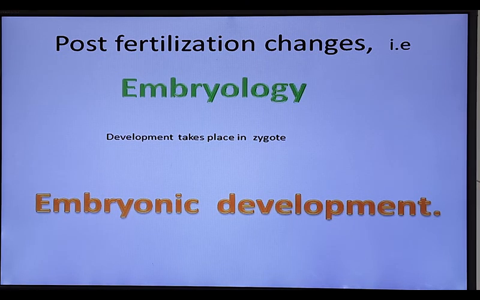In sophisticated words, embryonic development is a biological process that forms a multicellular structure, that is the baby, from a single cell. It means that a single-cell structure is converted into a multicellular structure, which is known as post-fertilization changes or embryological development. The study of embryological development is known as embryology.